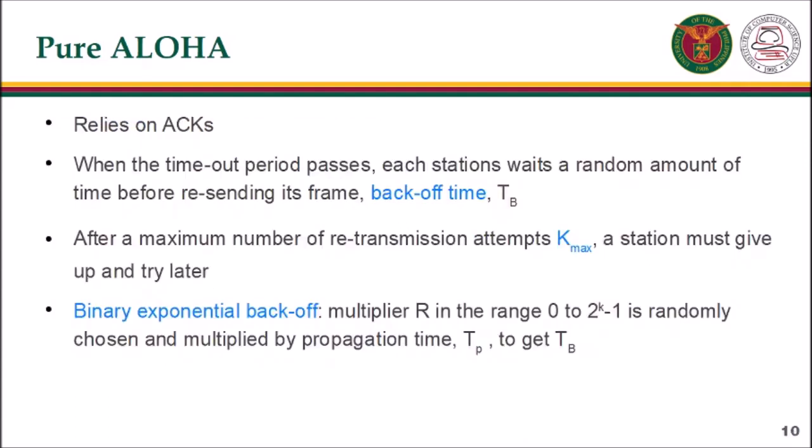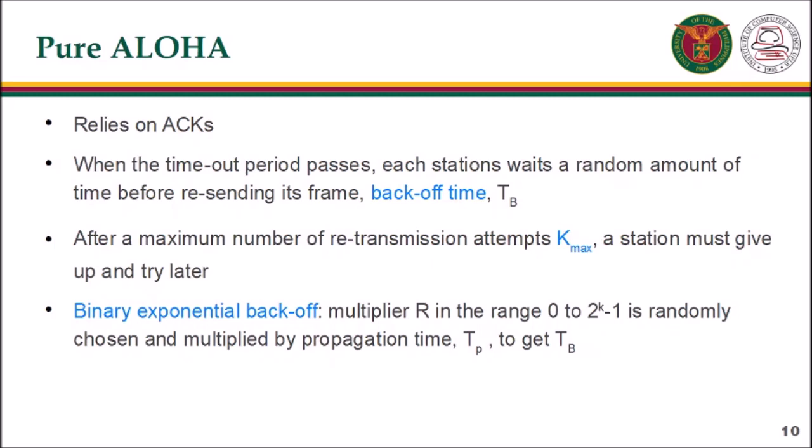The pure Aloha protocol relies on acknowledgments from the receiver. When a station sends a frame, it expects the receiver to send an acknowledgment. If the acknowledgement does not arrive after a timeout period, the station assumes that the frame has been destroyed and resends the frame. A collision involves 2 or more stations. If all the stations try to resend their frames after the timeout, the frames will collide again. Pure Aloha dictates that when the timeout period passes, each station waits a random amount of time before resending its frame. The randomness will help avoid more collisions. Call this time the back-off time, TB.